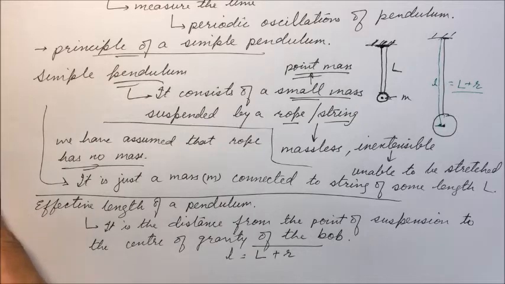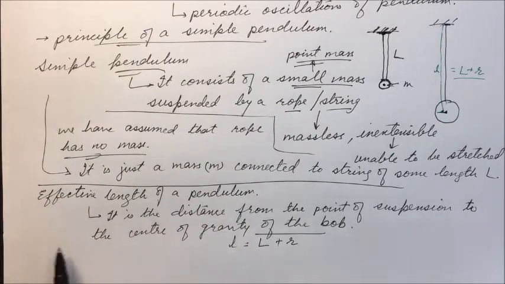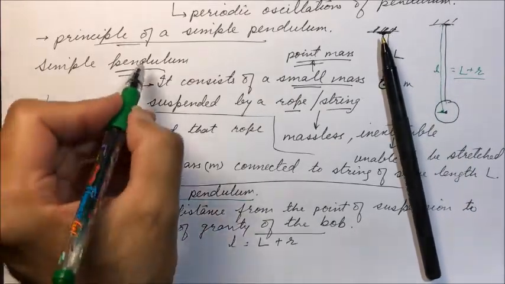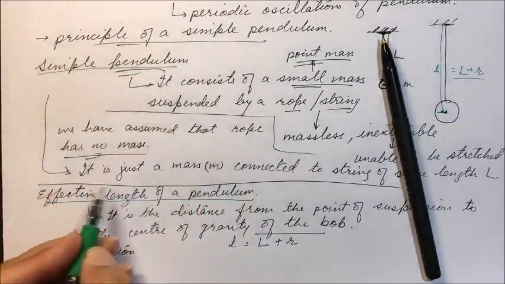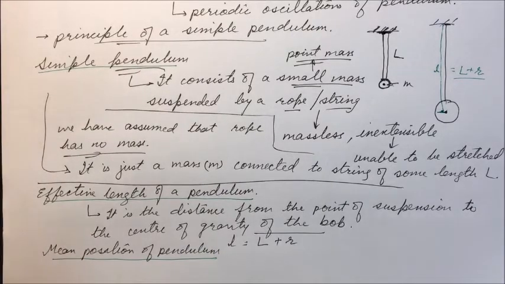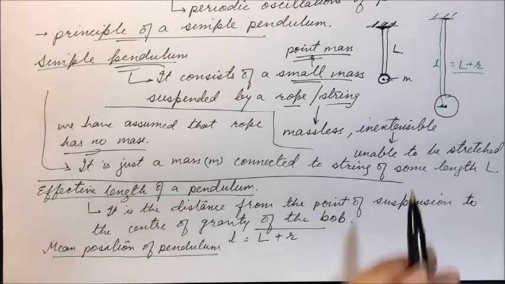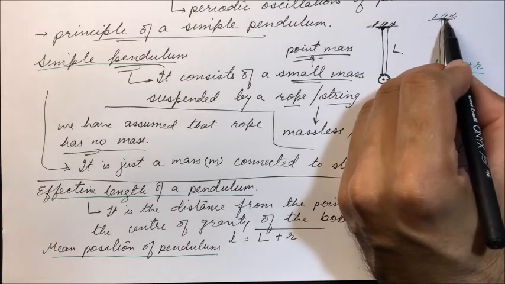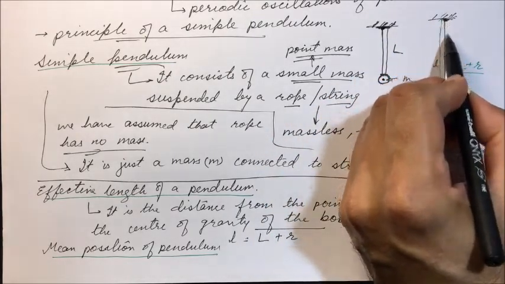Now we discuss the mean position of pendulum. So effective length we have discussed, simple pendulum we discussed. Now we are discussing mean position of pendulum. As you see, it is suspended from the pivot, or we call it the suspension point.